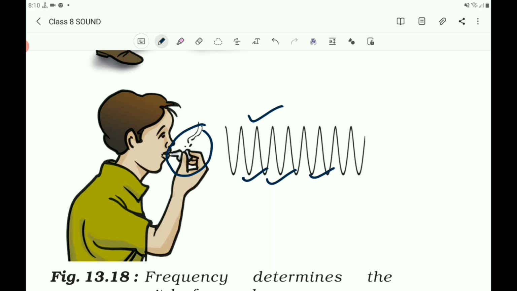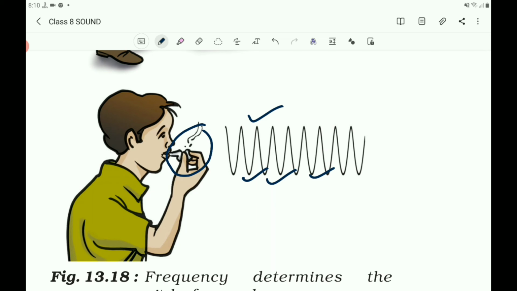The roar of a lion is very loud because its amplitude is more and frequency is less, and the bird makes a sound with high frequency but low amplitude, so it is quite feeble.